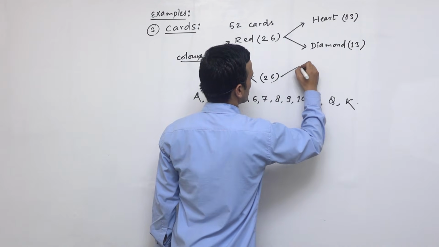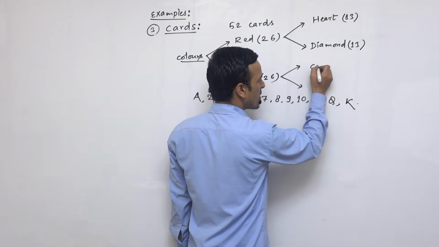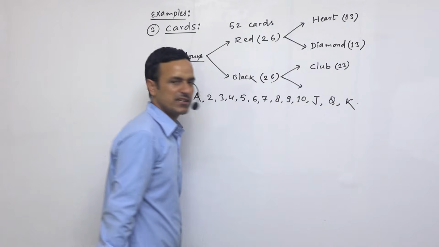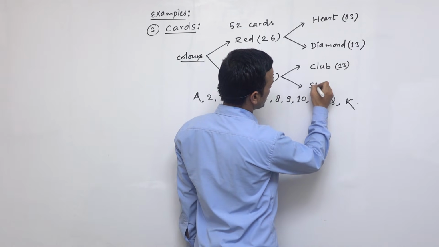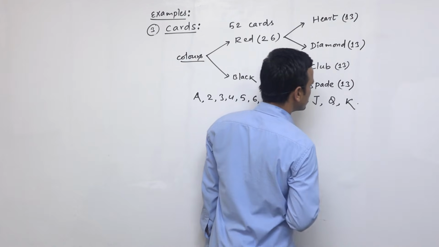Now black color. So let's discuss the black color. Black color means one of the suits is club. So there are 13 cards in a club, as well as there is another suit, spade. It is also 13 cards.